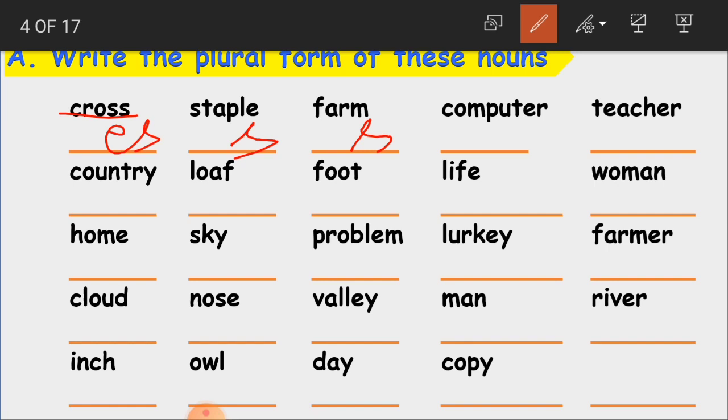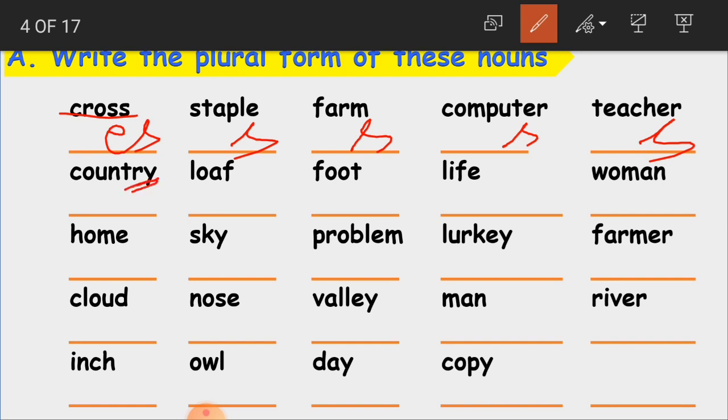So when you add these letters to this word, then you will get the plural noun, because we don't have much space here. So I am just adding the ending letters. Clear, children? Computer. Computers. Teacher. Teachers. Only s, yes.